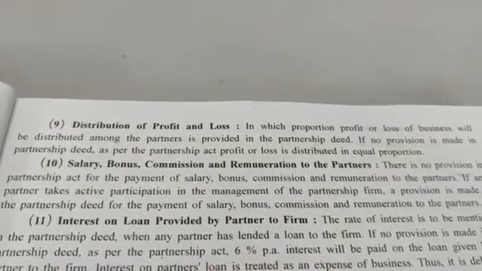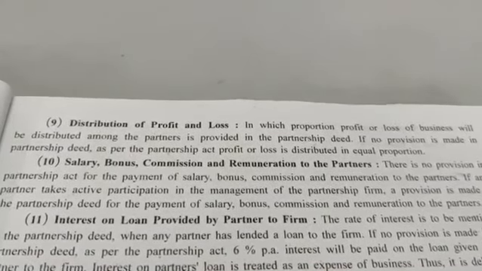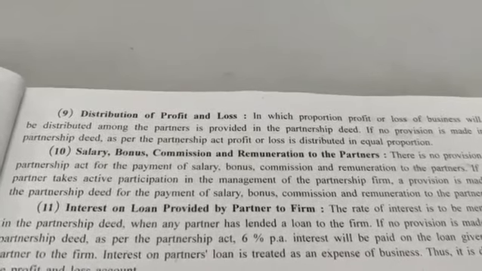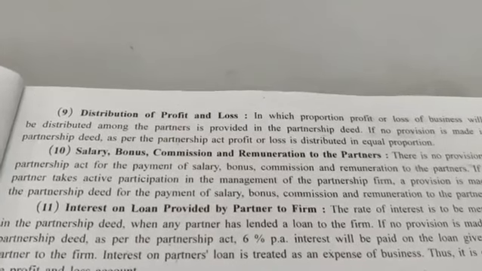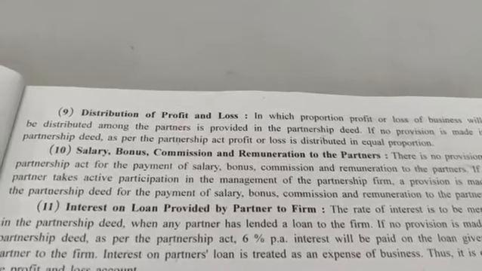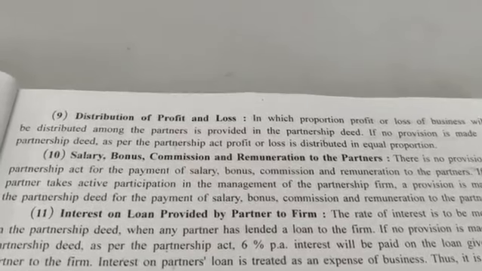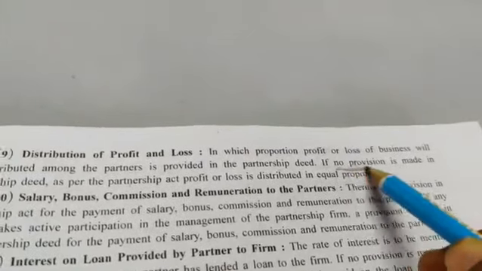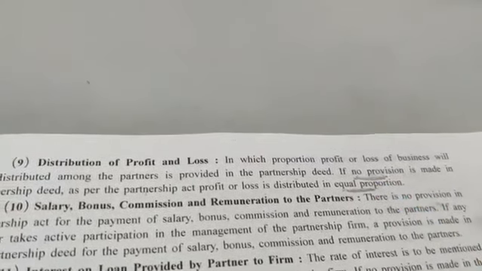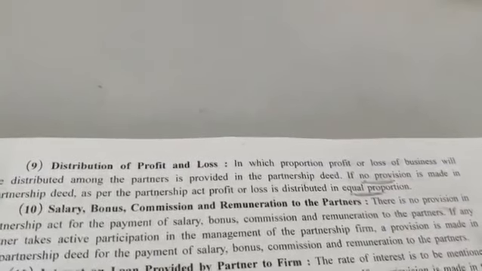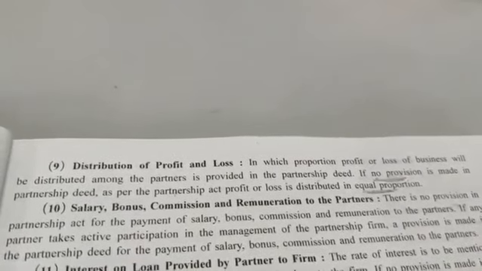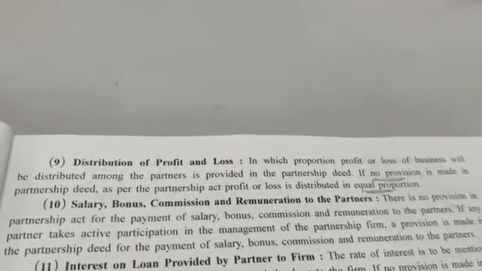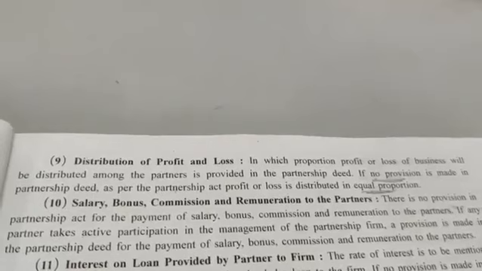Again, it is already decided that if there is certain proportion among the partners, for example they have given 2:3, 3:2, 2:1, okay, so according to that the profit will be distributed according to this proportion. But if nothing is mentioned, then the amount will be distributed among the partners equally. Okay, so when there is no provision, it will be distributed in equal proportion. In which proportion profit or loss of business will be distributed among the partners is provided in the partnership deed. If no provision is made in the partnership deed, as per the Partnership Act, profit or loss is distributed in equal proportion.